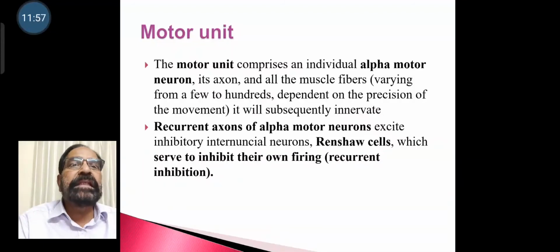It will subsequently innervate recurrent axons of alpha motor neurons, which excite inhibitory internuncial neurons, that is Renshaw cells, which serve to inhibit their own firing, that is recurrent inhibition.